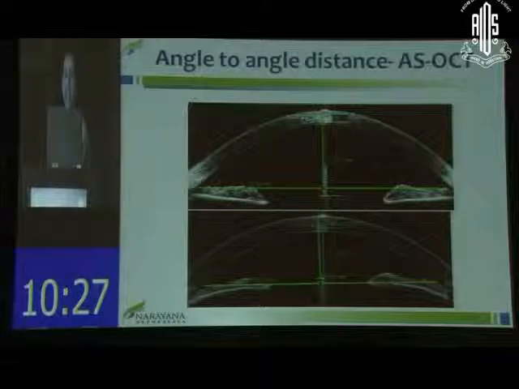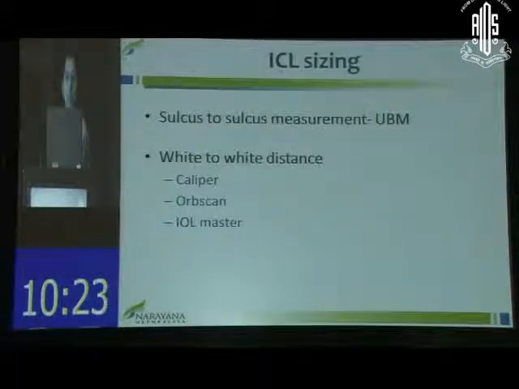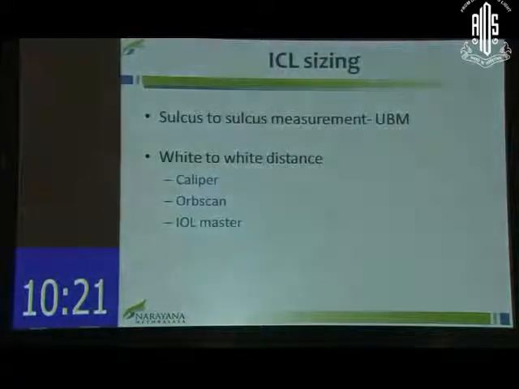But here I'll start with one at a time. With the anterior segment OCT, we can easily measure the angle to angle distance. Whereas for the ICL, though we need the sulcus to sulcus, it is not as easily amenable to measurement. It's not directly measurable, so the only equipment that can give us an idea is the UBM, but that is also quite a subjective test. It's highly operator dependent.